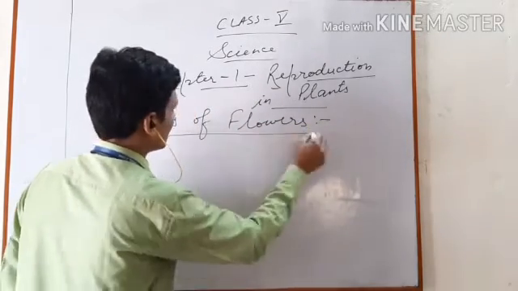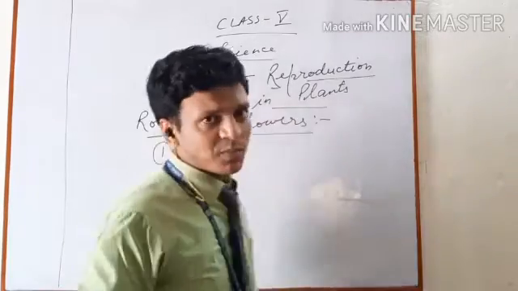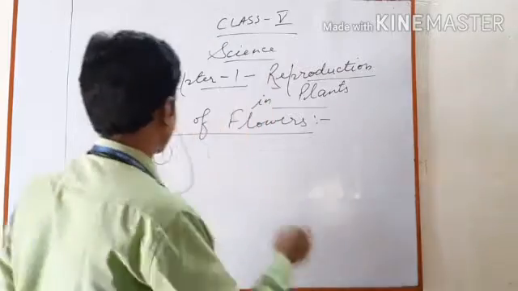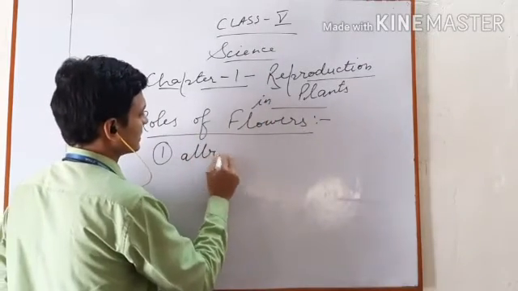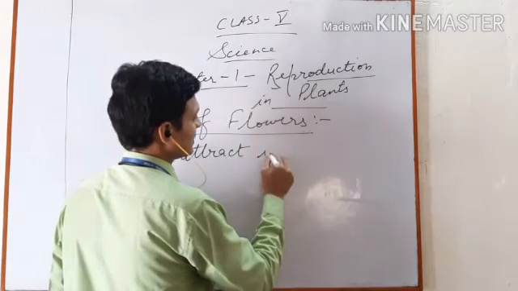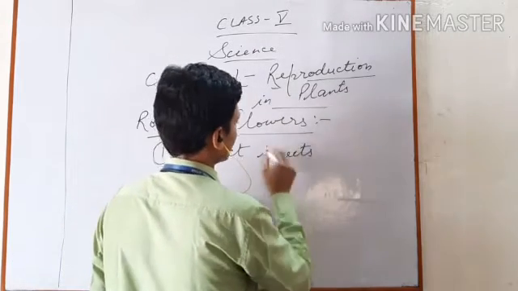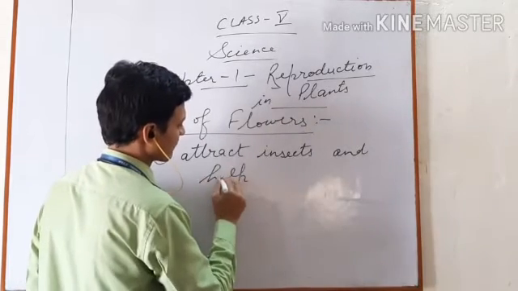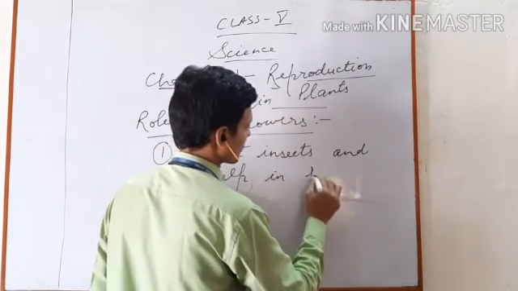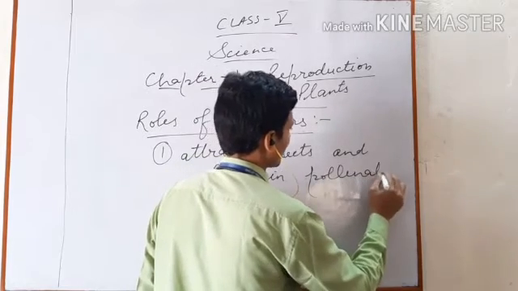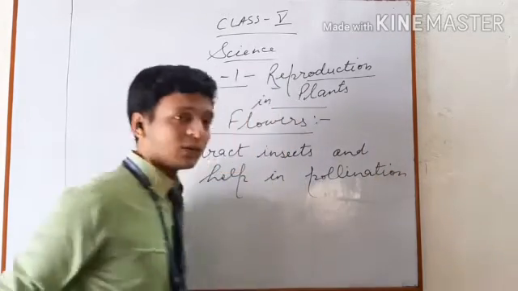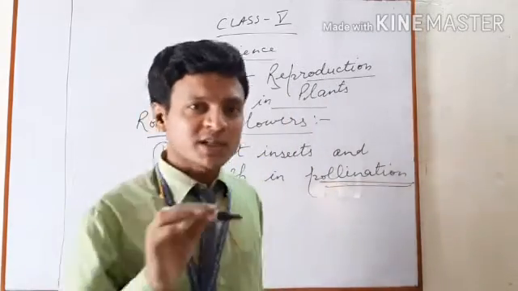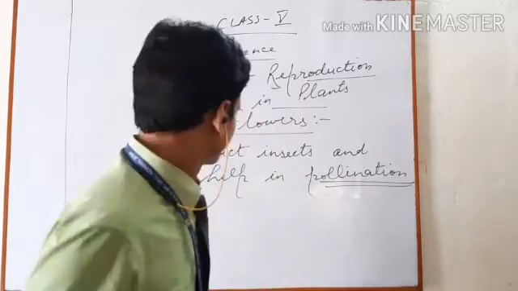The most important role of a flower is that it attracts insects and helps in pollination. Now you will think, what is pollination? About pollination I will describe to you later.